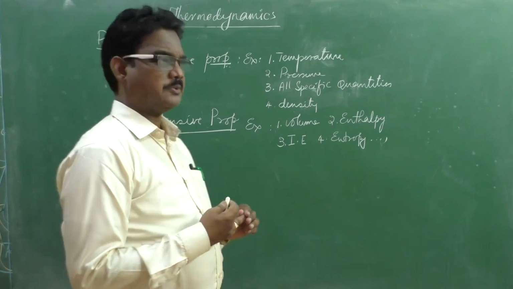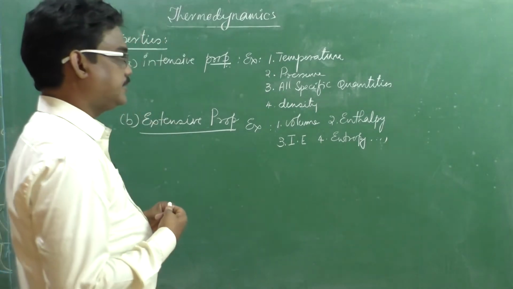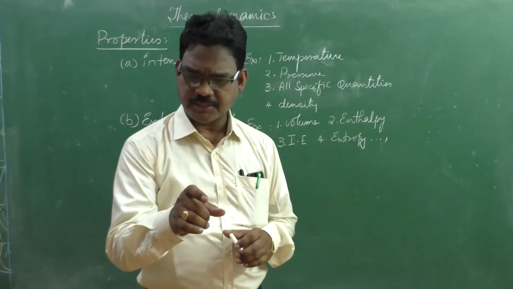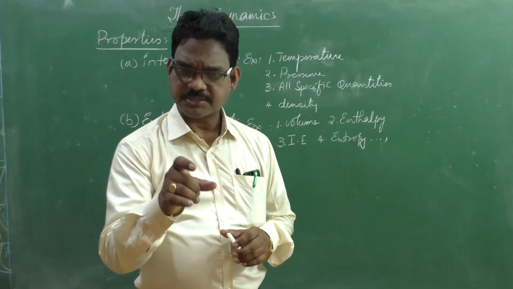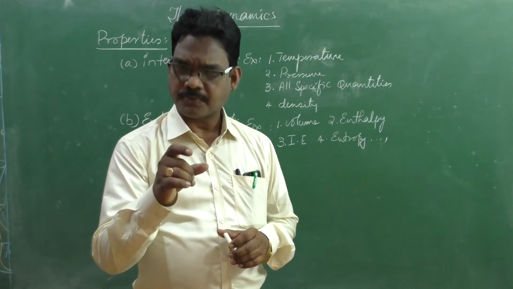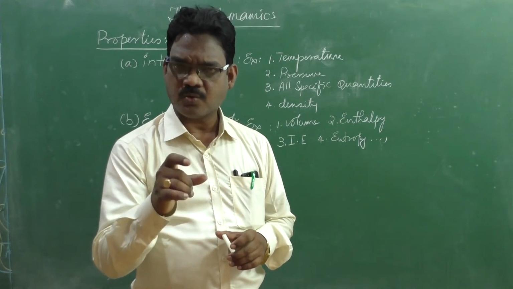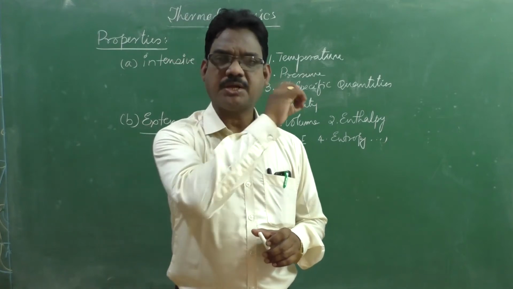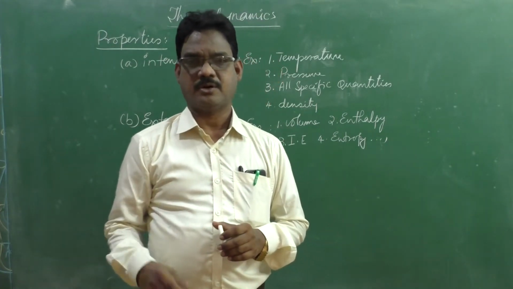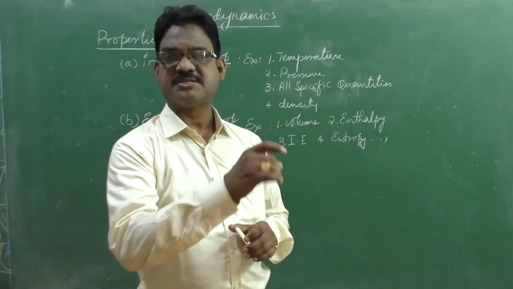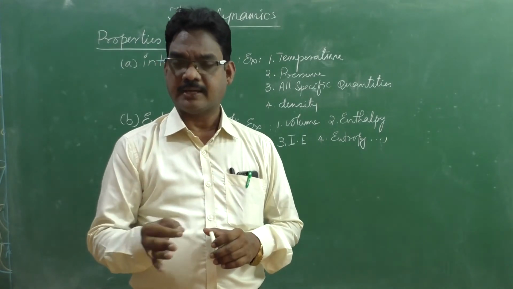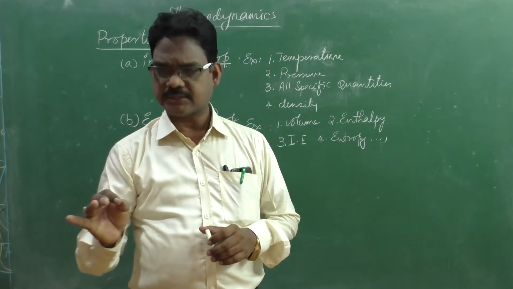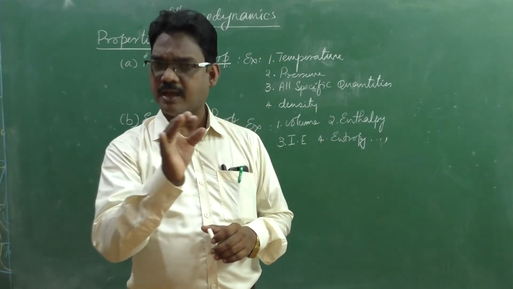And one more thing I want to specify. A property is a measurable quantity at a particular state, or a property is a measurable quantity to identify the respective state of the matter or of the system. That means at a particular state there is a property, at a particular condition there is a property.